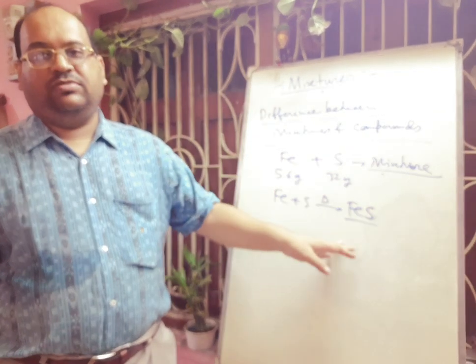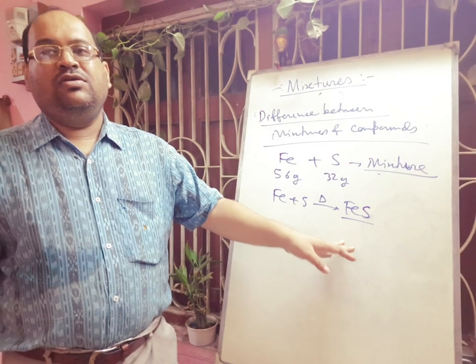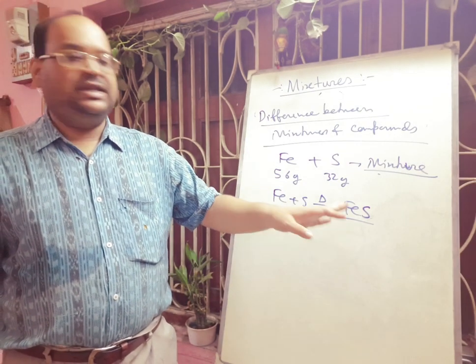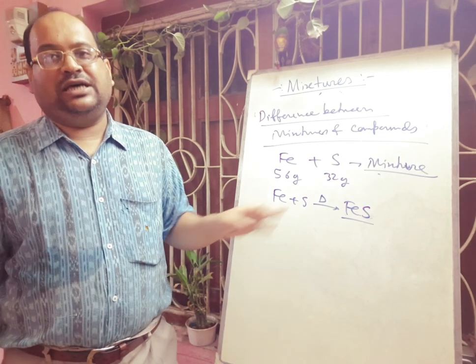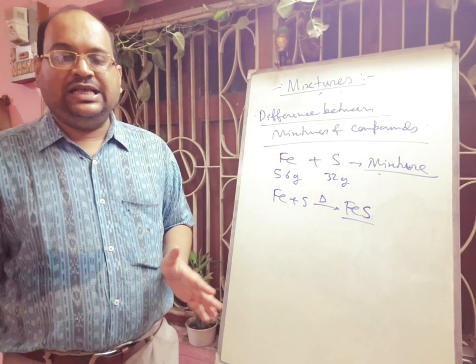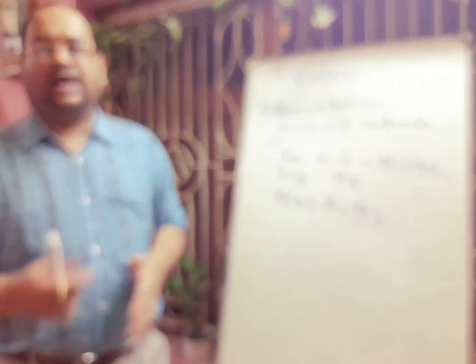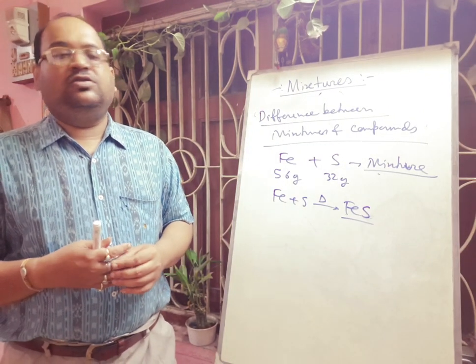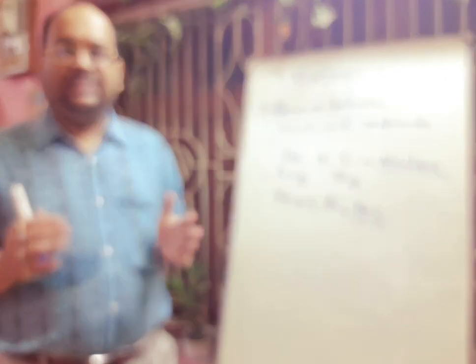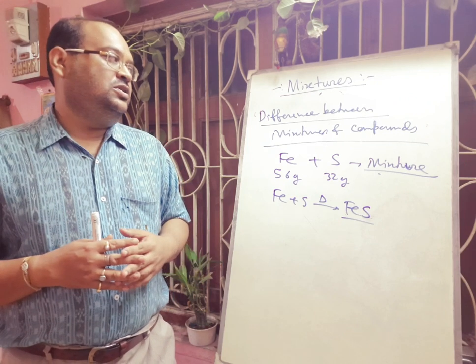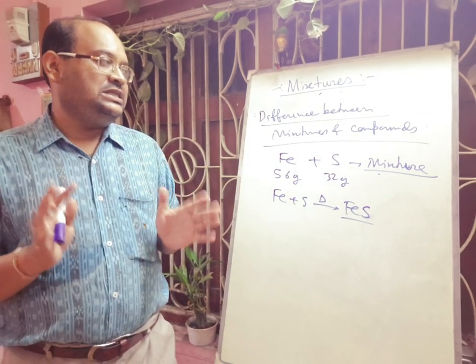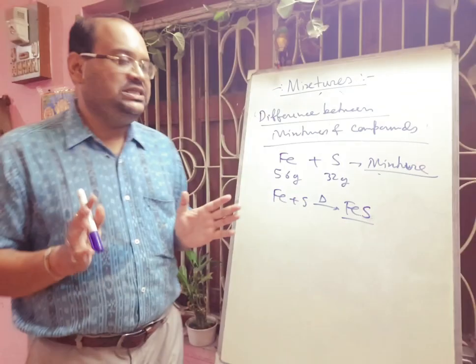So this is a compound. A new black compound is formed after heating of iron filings and sulfur. So here is some chemical change, and definitely there will be energy changes. So FeS is not a mixture but a compound. In this way we can easily understand the difference between mixture and compound.